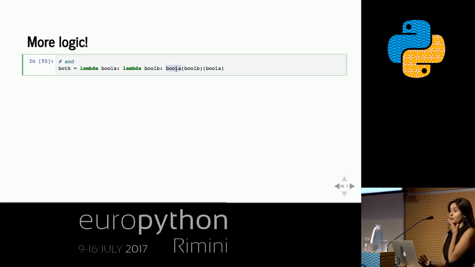So, if bool A is true, then I can continue and check bool B. If bool A is not true, then I already know that the whole thing is going to be false, right? Bool A is false. So if I were to set up 2 things where the first thing is I don't know what, and the second thing is false because we've hypothesized that bool A is false, then false chooses the second thing, right? So it will choose false. So already just by knowing that bool A is false, I know that this whole thing is going to be false. I see faces.